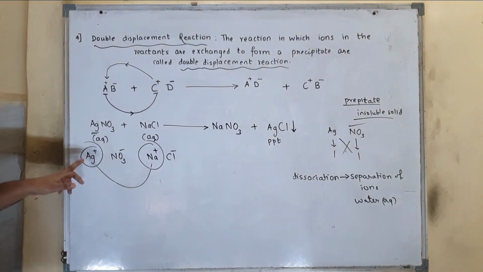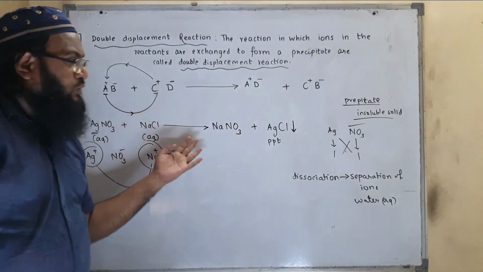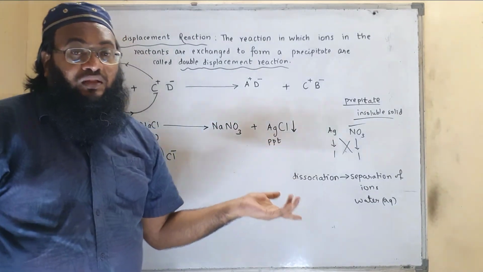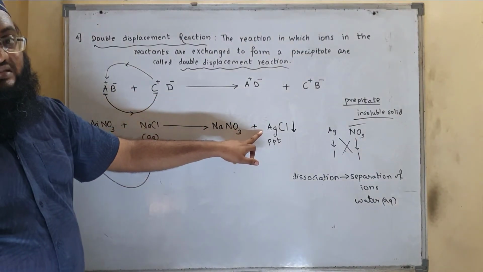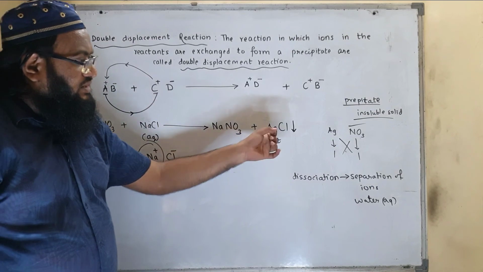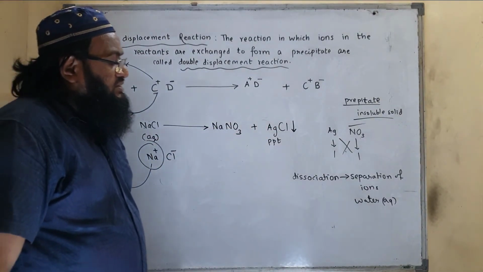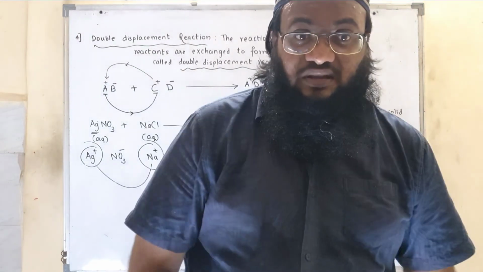Now these ions are exchanged and they have formed a precipitate. Our question was, which one will form the precipitate, NaNO3 or AgCl? The salt formed by the less reactive metal, silver, so definitely AgCl is the precipitate. In this way we have completed the double displacement reaction.